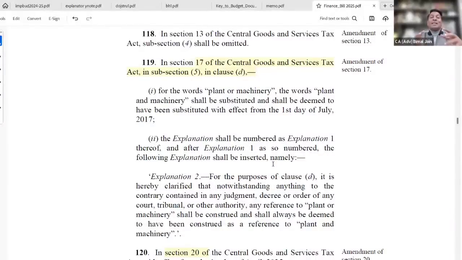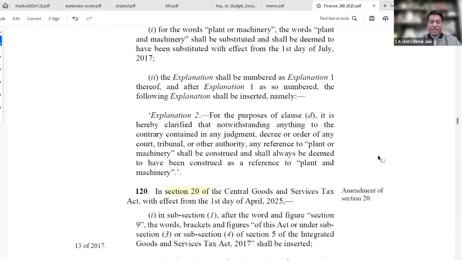So we have to pass a functionality test, whether a particular item is a movable one or immovable one. Be it under section 17, subsection 5, clause C or clause D, it has to be immovable property. If it is movable, credit is available. This is what is doing away with the effective outcome of the Supreme Court in the case of Safari Retreats.